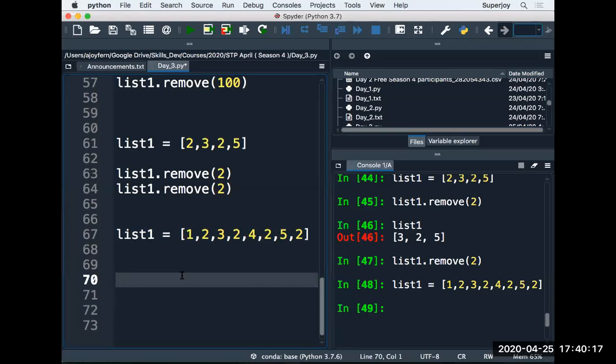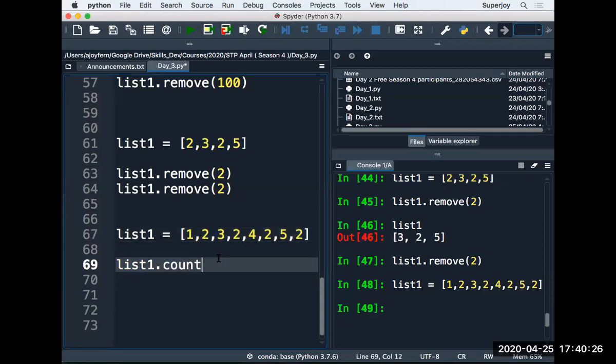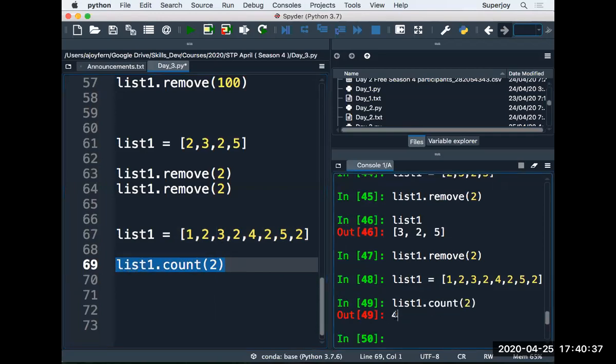Can I find out how many times 2 is there? I can call a method list1.count, and in the count I can specify what I want to check. So I call list1.count and I specify 2. What is the output? 4. That means it is saying that you have 2 at 4 locations in the list. So should I call the remove method 4 times because I have got the count? I have come to know how many times 2 is there, and correspondingly I can call the remove method 4 times. I think this is not a very good idea.